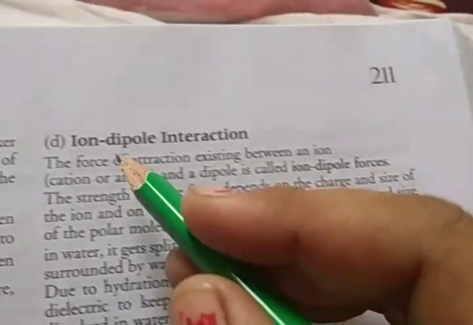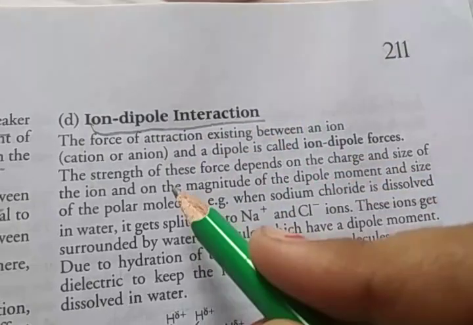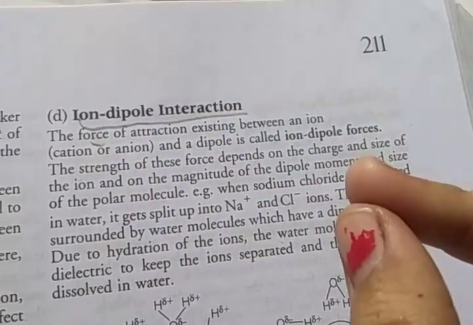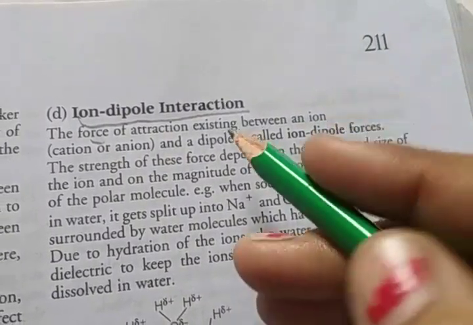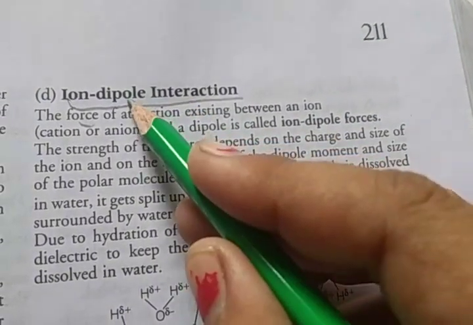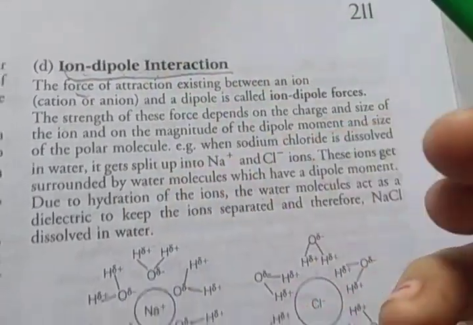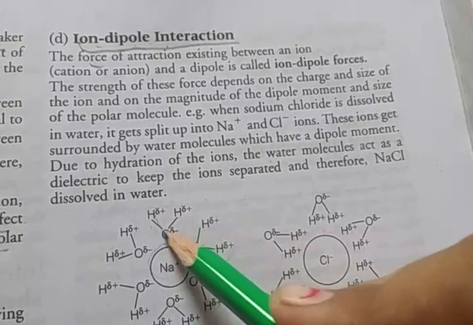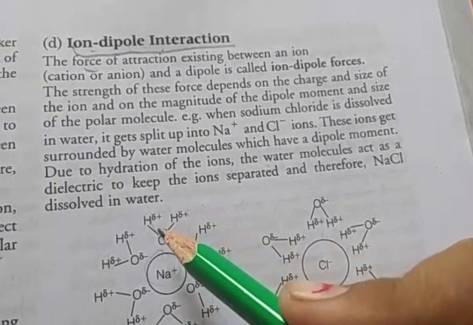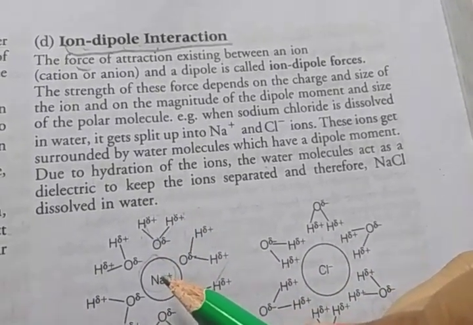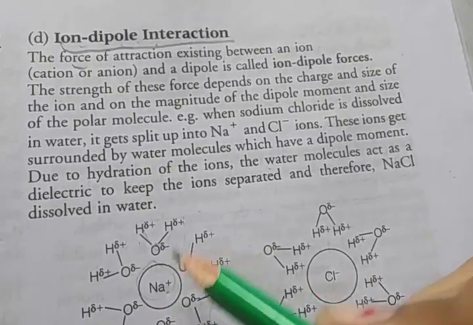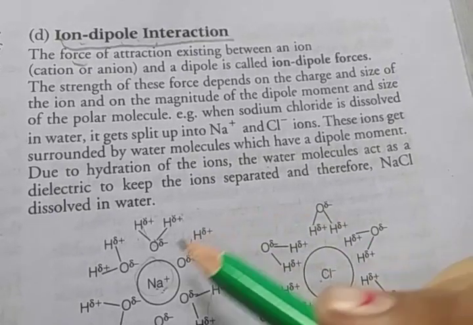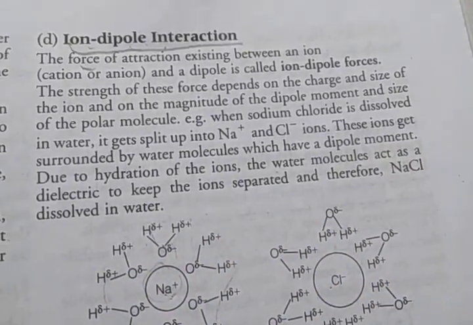Then the ion dipole interaction. First, dispersion forces. Second, dipole forces. Third is dipole induced dipole forces. Fourth is ion dipole forces. Here you see, this is the ion and this is the dipole. The force of attraction existing between an ion, cation or anion, like here Na plus cation and here anion, and a dipole is called ion dipole forces.